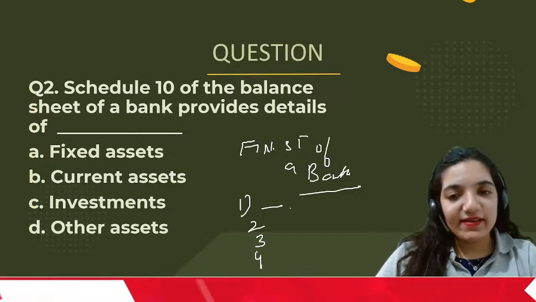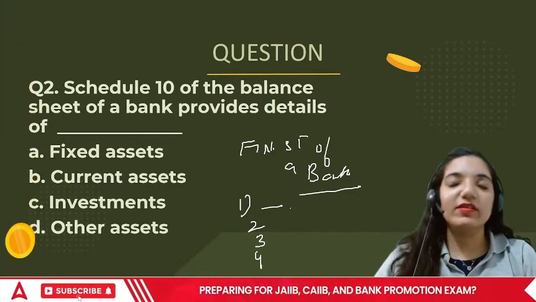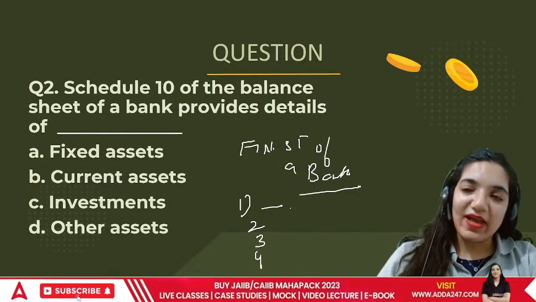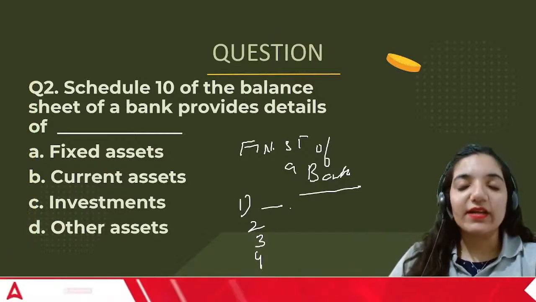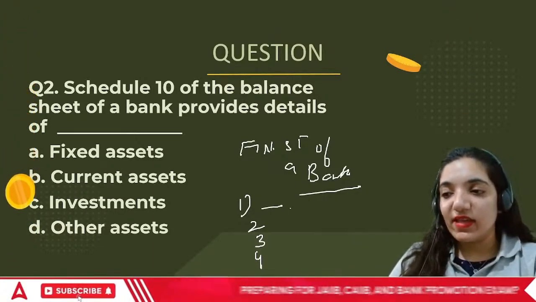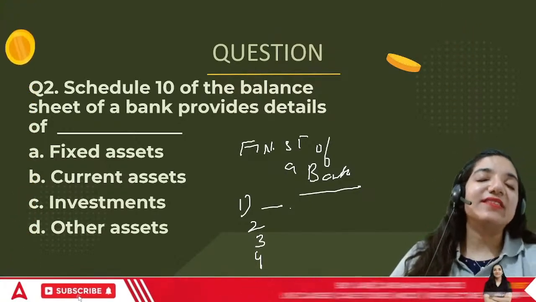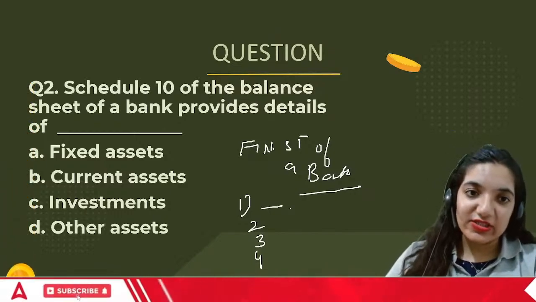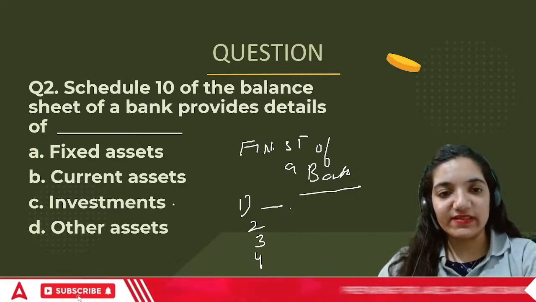After the completion of the financial statements, that includes the balance sheet, they have a particular term called contingent liabilities. For that area, they have a schedule but no place in the balance sheet. It is placed at the footnote of the balance sheet. So in this case, the correct answer is going to be